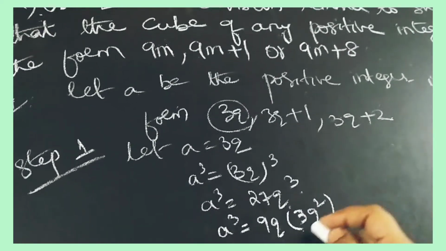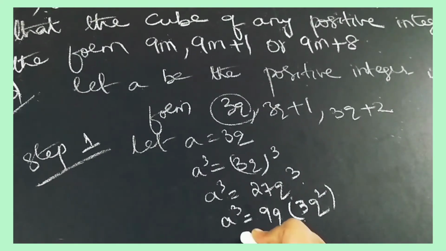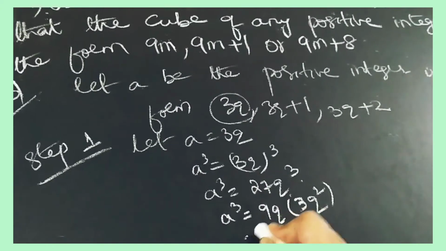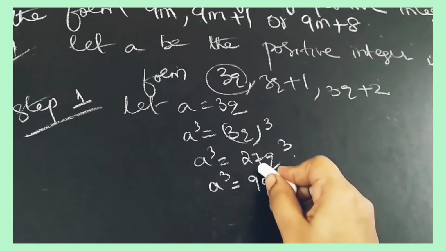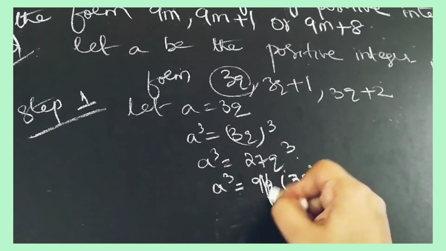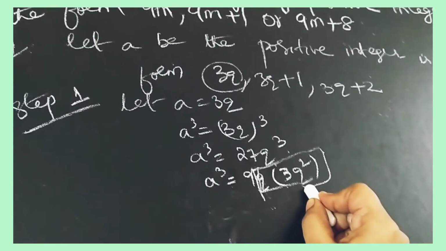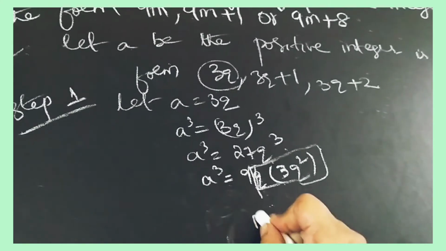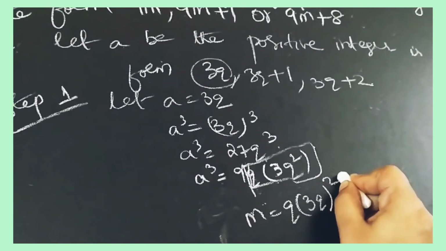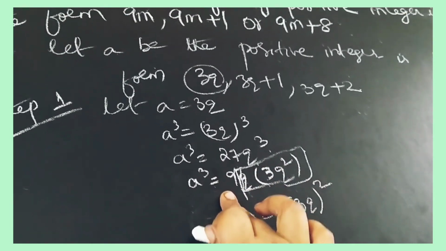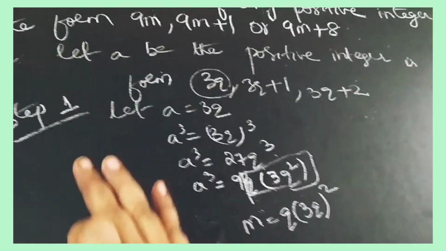Now again you have to take this q into 3q square as m. m is equal to q into 3q square. So don't take this 9. This is the step 1.